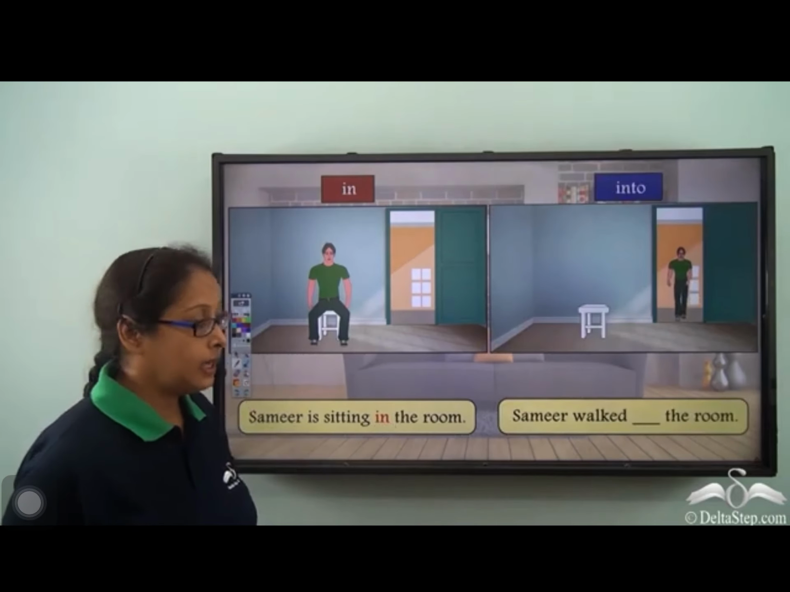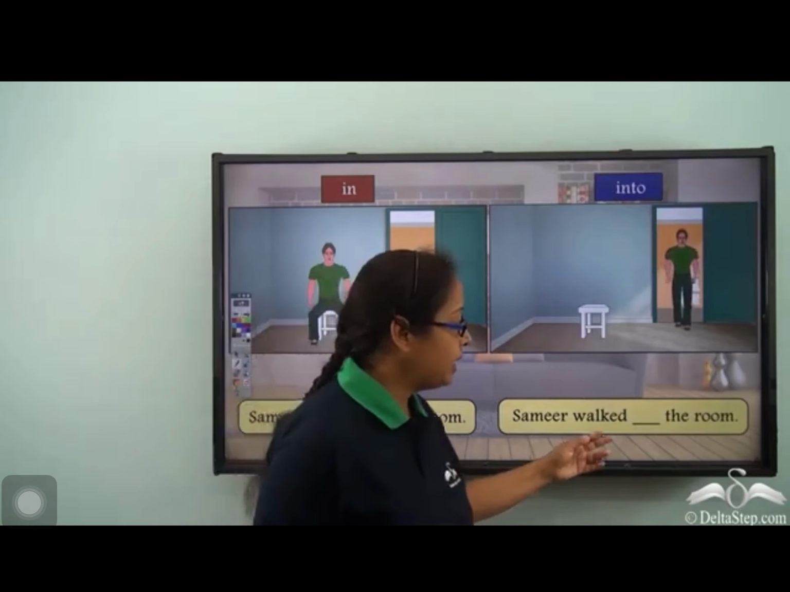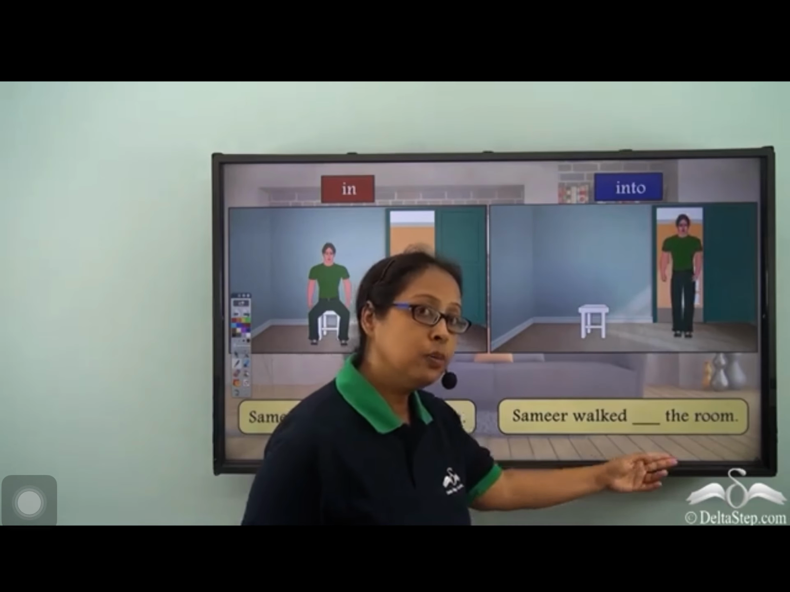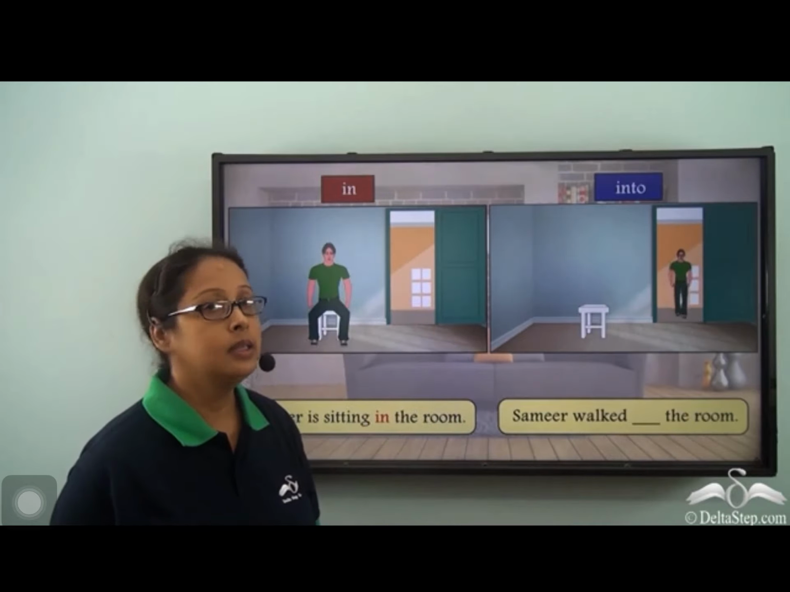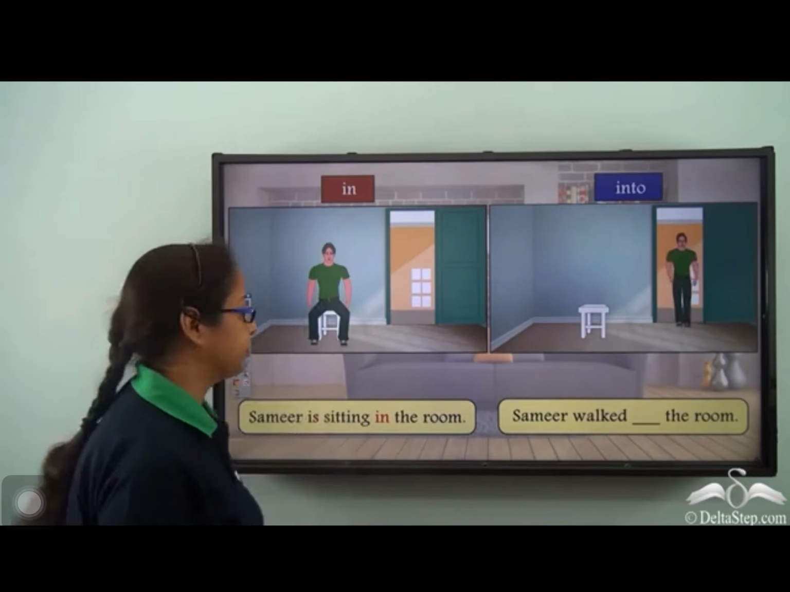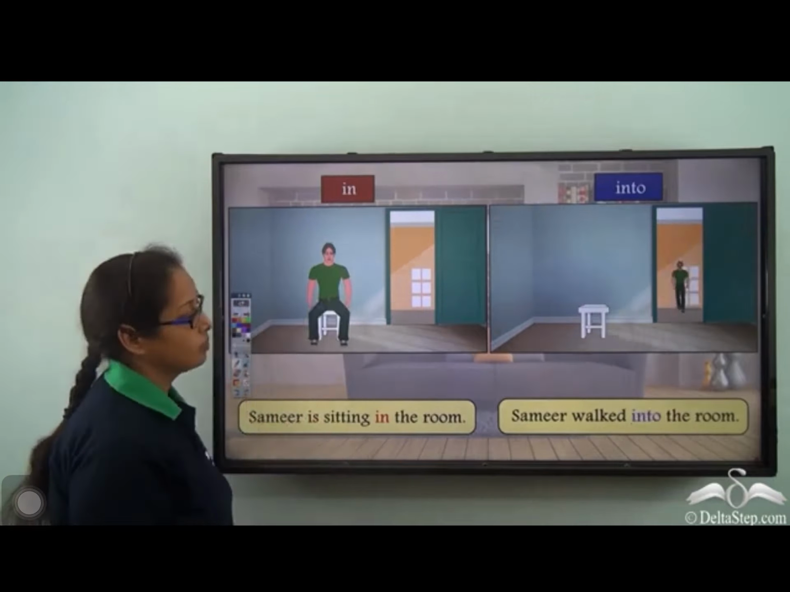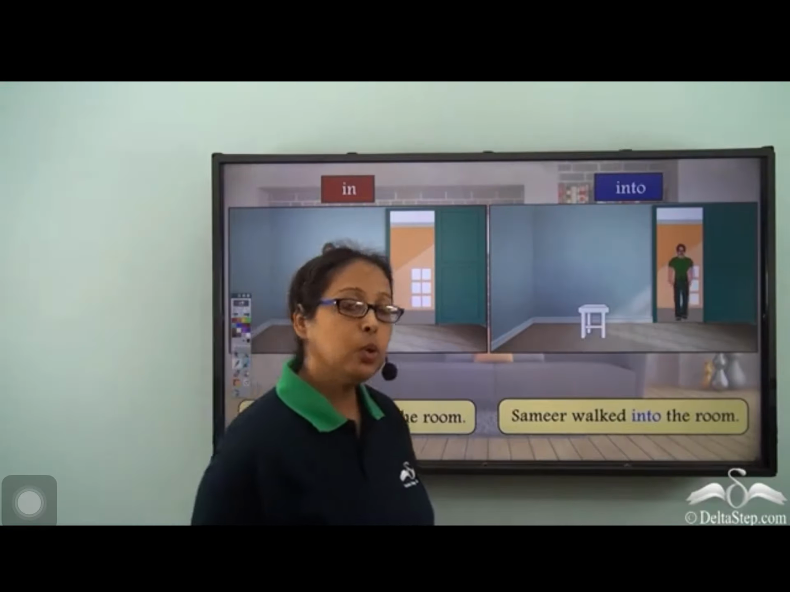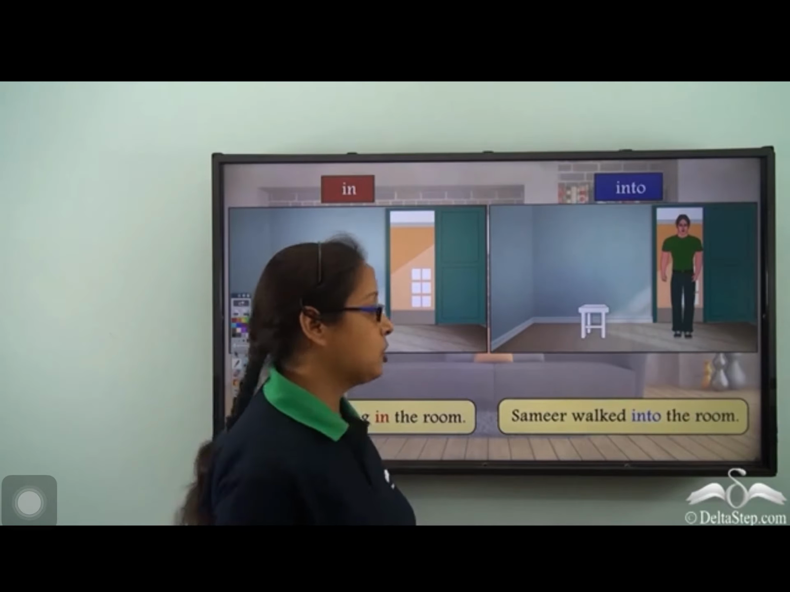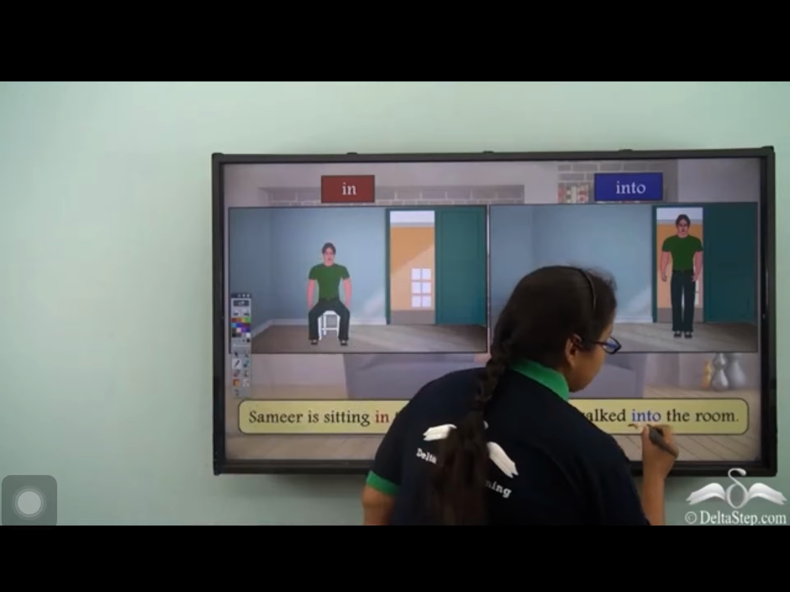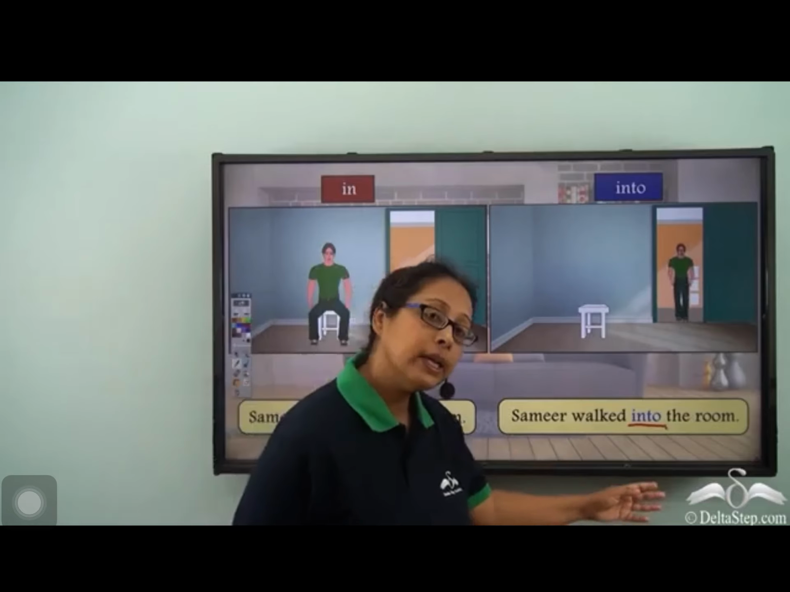Now, let's check another example. Samir walked dash the room. What do you think would be the answer? Let's check it out. Into is the correct answer over here. And into is a preposition. So, Samir walked into the room.